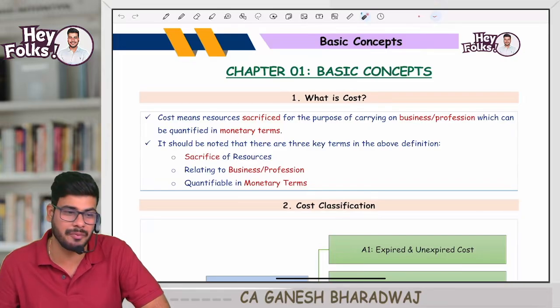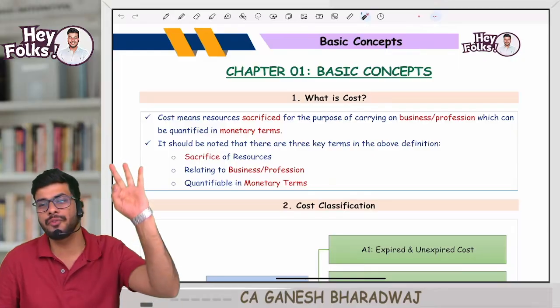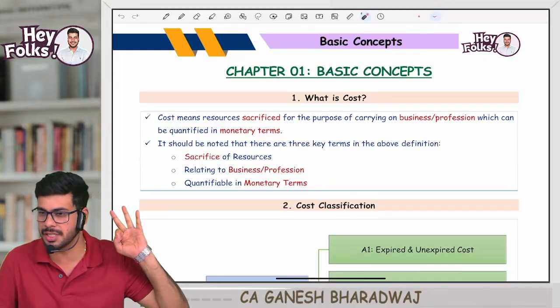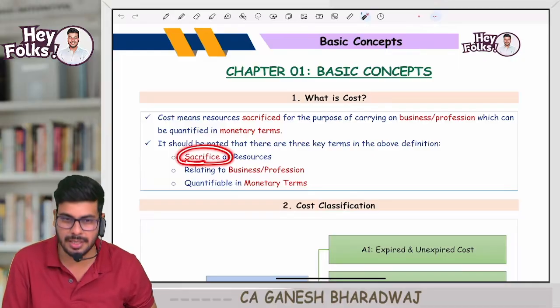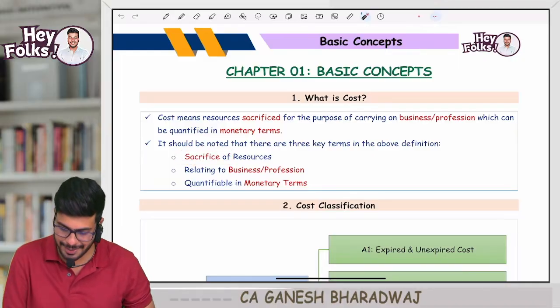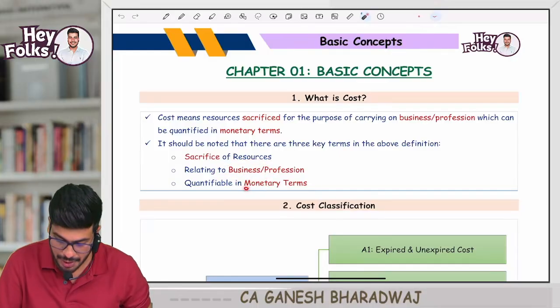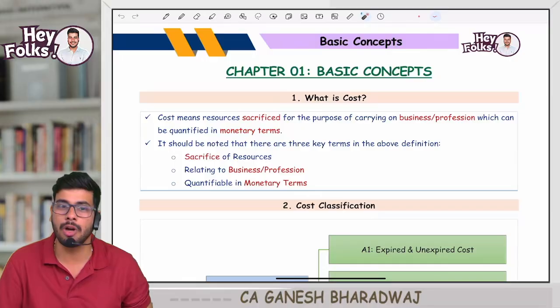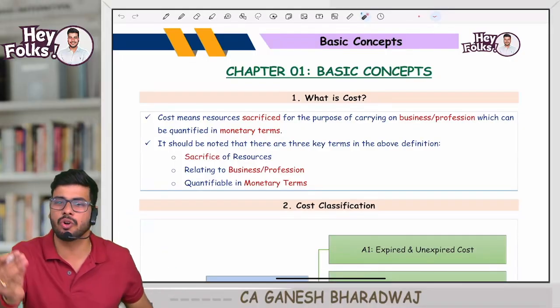Now, sir, what is this? You are giving one definition. Booklet definition. Now, if you notice, there are 3 elements for this definition of cost. Number 1, there has to be a sacrifice of resource. Number 2, it has to be relating to your business or maybe profession. And number 3, it needs to be quantified in monetary terms. If it achieves all the 3 objectives, then you call that as a cost.